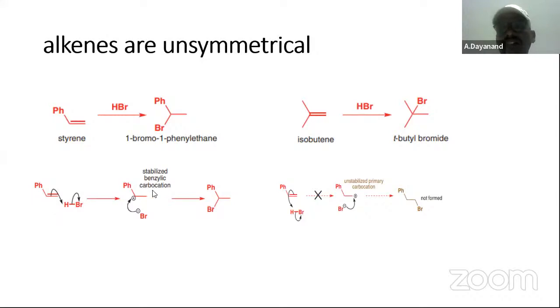A benzylic carbocation has more stability. Anyhow, it is a secondary carbocation, therefore it is more stable. Therefore it results in the formation of this product. This is called Markovnikov's rule. Markovnikov's rule explains the regioselectivity of these electrophilic addition reactions. This other product is not formed.